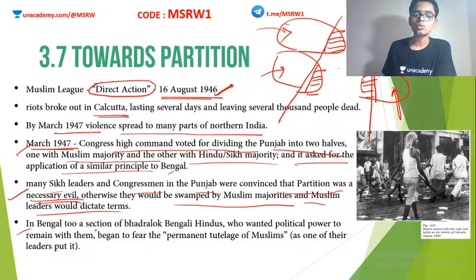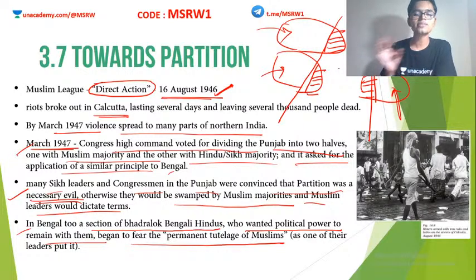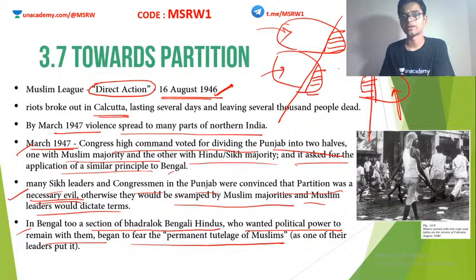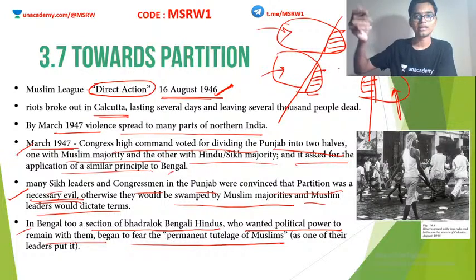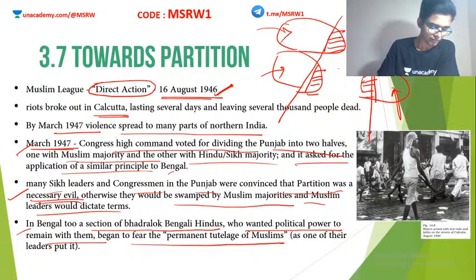So in Bengal too, a section of the Bhadralok Bengali Hindus who wanted political power to remain with them began to fear the permanent tutelage of Muslims. Same with Hindu sections and non-Muslim sections within these provinces. They started to fear that they might end up in a Muslim country and would have to suffer. So they also started demanding partition so that their area would be a part of India. Clear?